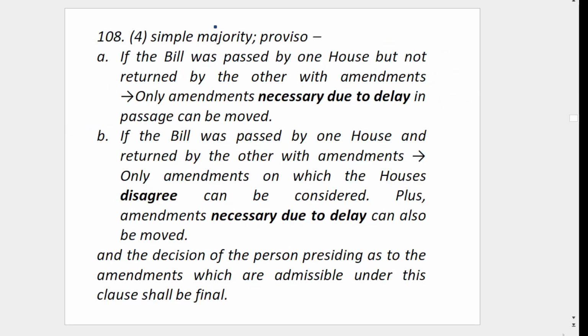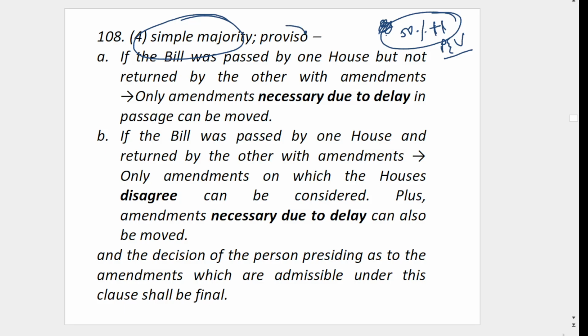Then you have to pass it. Now that you have come to the joint sitting, you have to pass that bill with a simple majority. Sorry, not 2/3 of the members: 50% plus 1 of those present and voting. That is a simple majority.